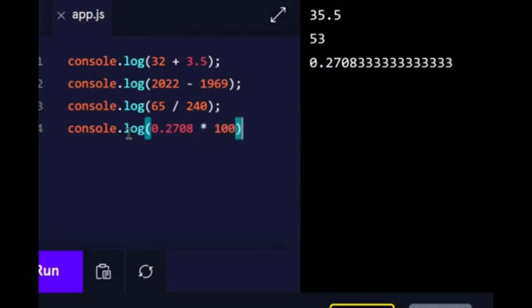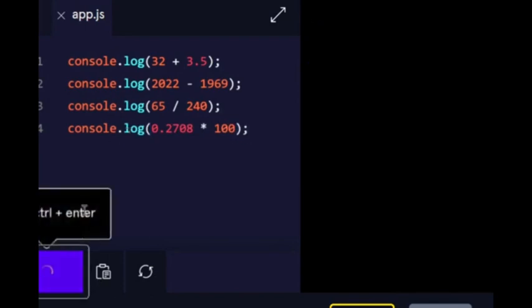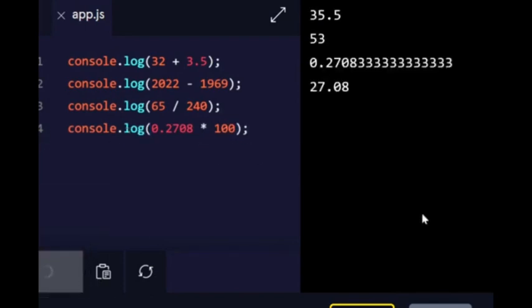Multiply asterisk, right? And the answer is 27.08.